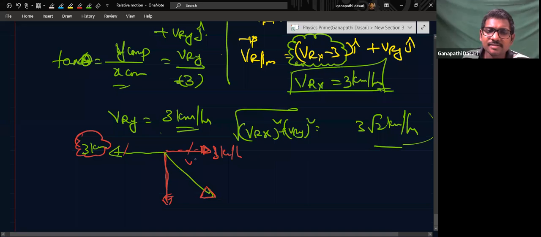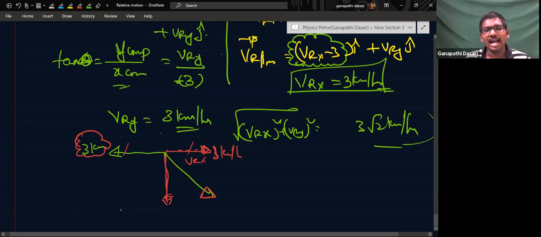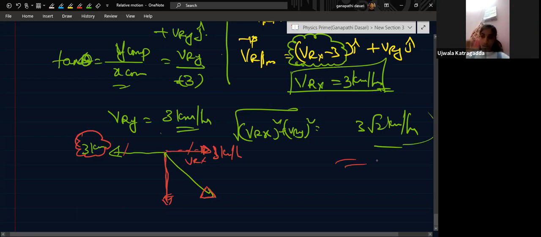I got it, Vrx. Yes, sir. By using the second condition, I found out Vry and the angle. Then I just found out the square root of Vrx square plus Vry square. Show me the screen. Got it? Sir, yes, sir.